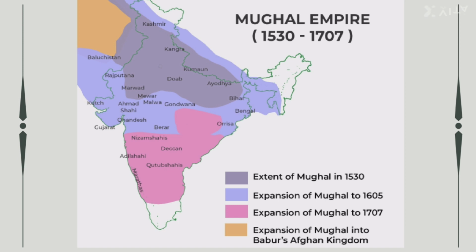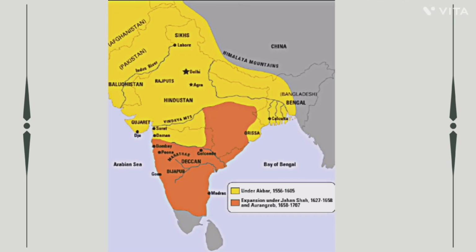The pink shade is when Aurangzeb came under the lead, and that's how almost the entire Indian subcontinent was under the Mughal rule. For a better picture, we can see the other map. In this map you can see that the entire yellow part is under Akbar, and then after the Aurangzeb rule, the orange part also came under the Mughal rule.